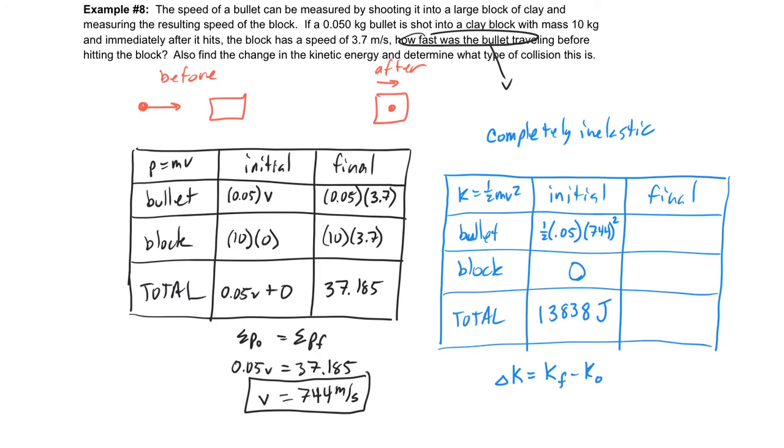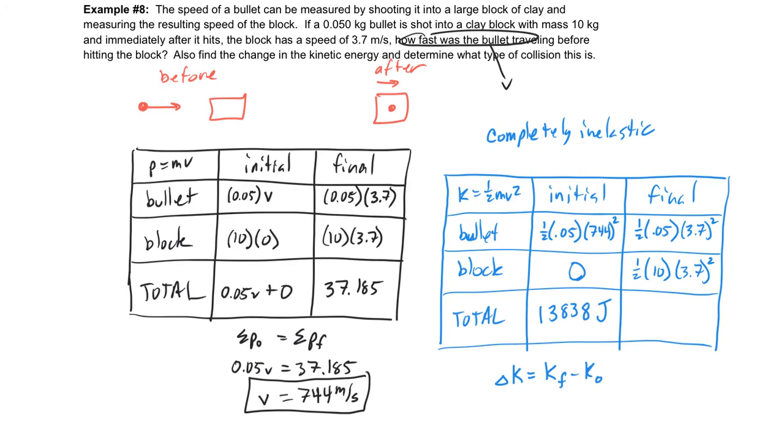Now what we're going to do is find the final kinetic energy. So again, we're going to do 1/2 times the mass times the speed. Now the final speed was 3.7 squared. And then for the block it's going to be 1/2 times its mass times 3.7, its final speed, squared. Now I do have all the speeds now. This is why we did momentum first, because momentum allows us to get the speed. Momentum helps us find that out. You can't do that using the kinetic energy because we don't know exactly how much kinetic energy was lost. But we're now at a point where we can add those together.